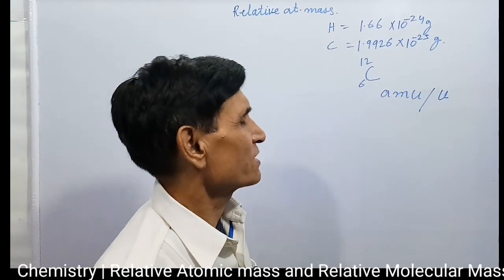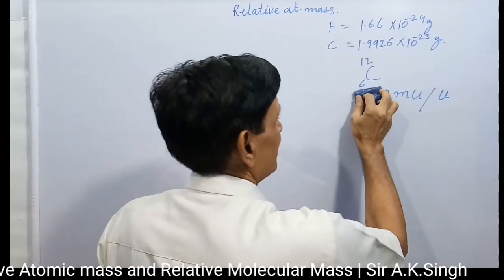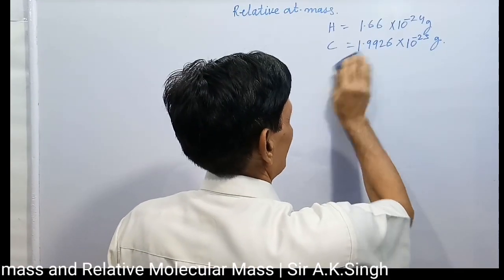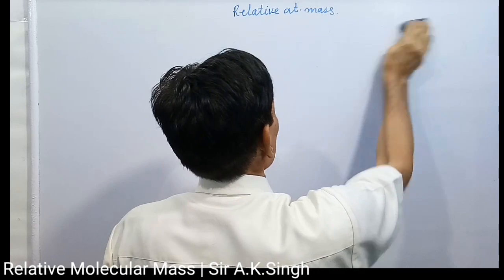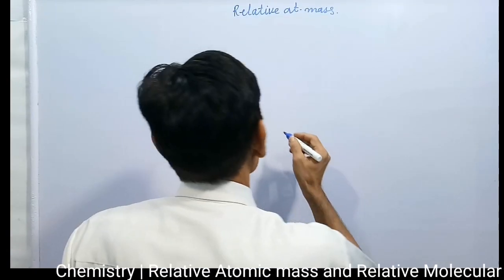Now, I want to tell you how you will define relative atomic mass. Relative atomic mass: the number of times one atom of an element is heavier than 1/12th the mass of one atom of 6C12 isotope of carbon.